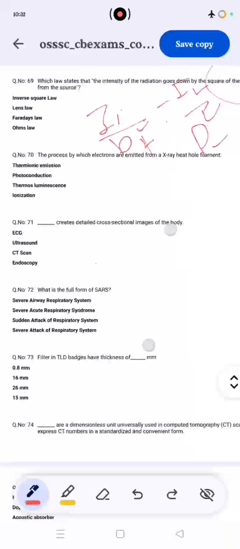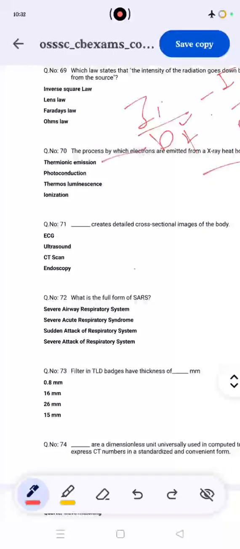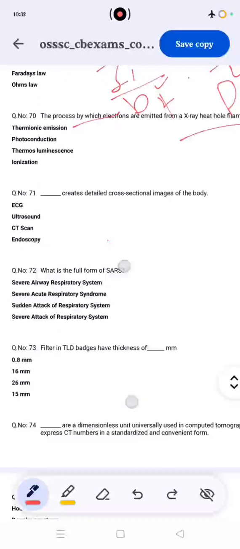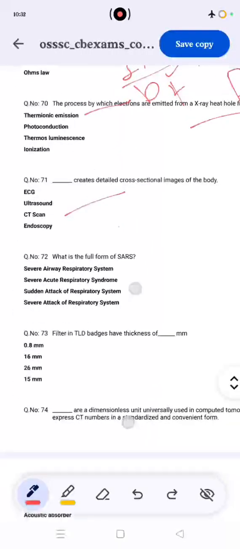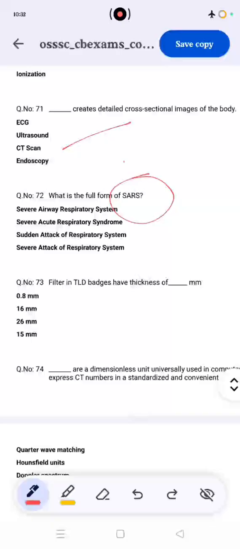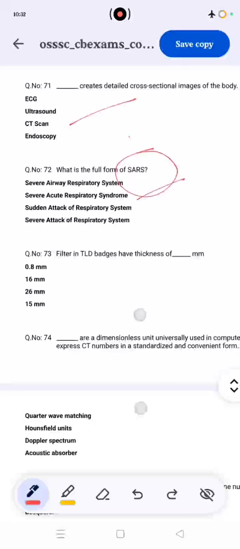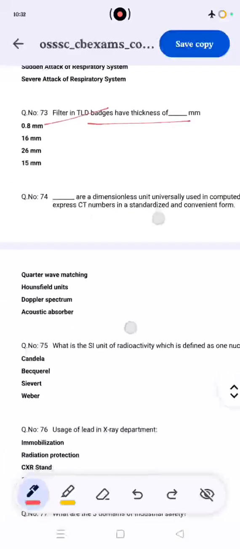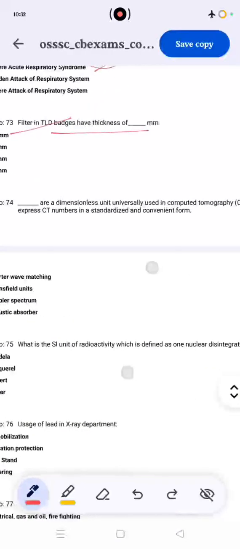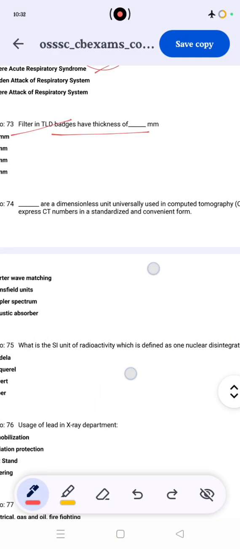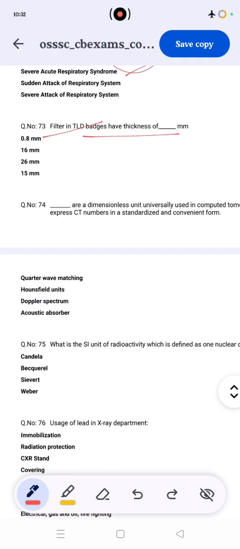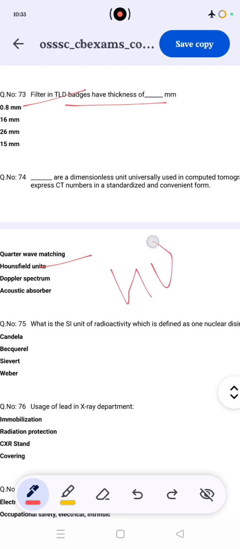Okay. Then asking about the X-ray tube filament, it is thermionic emission. Then creating a detailed cross-sectional image of the body is a CT scan. SARS, severe acute respiratory syndrome. So the correct answer is B. Then the filter of the TLD, the thickness is 0.8. Asking about the CT unit, a dimensional unit of computed tomography. CT scan numbers are expressed in Hounsfield units, not Doppler or acoustic. So the correct answer is the Hounsfield unit, HU.